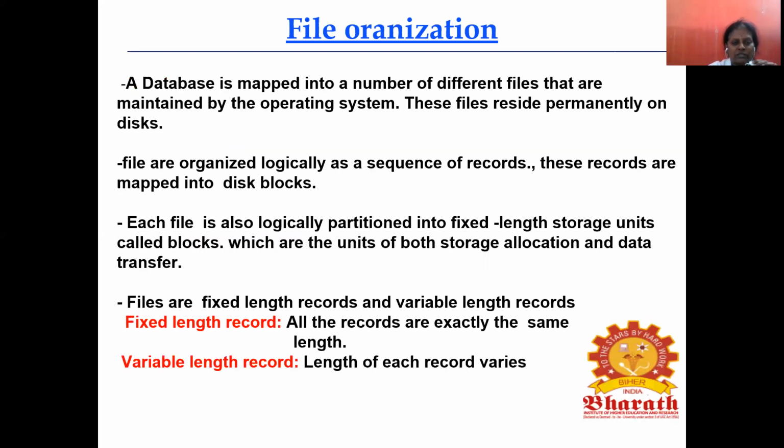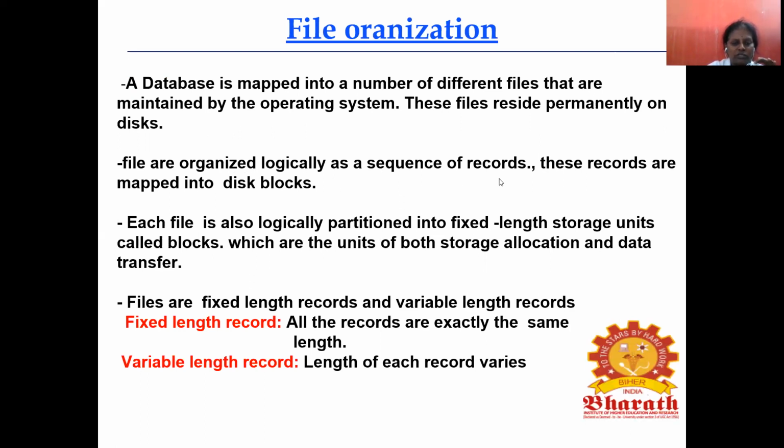The database is mapped into a number of different files that are maintained by the operating system. Mapped means related to one another. These files reside permanently on disk. Next one, the files are organized logically as a sequence of records.